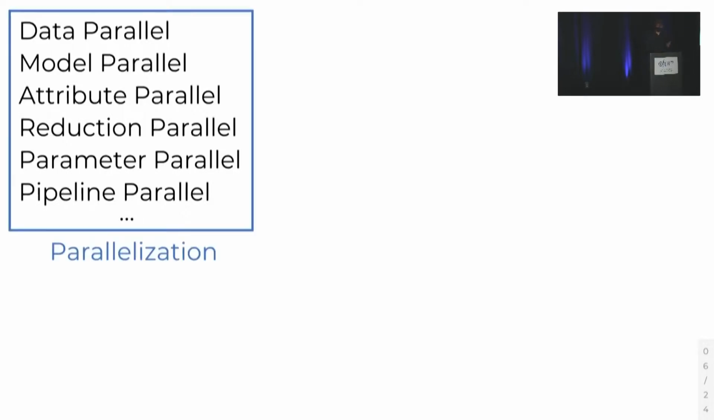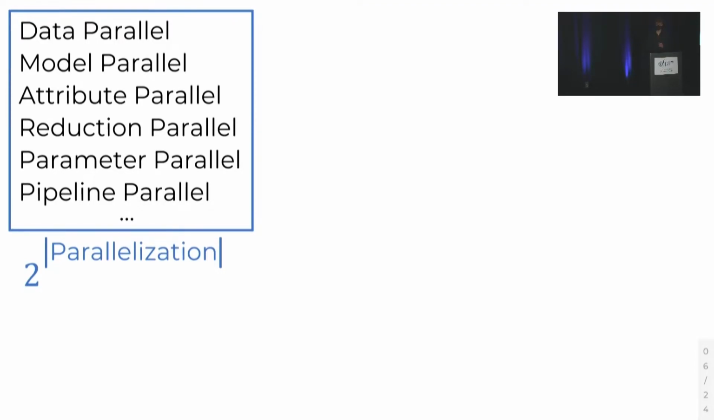There exists model parallelism, attribute, reduction, parameter, pipeline, as well as a number of operator-specific forms of parallelism. And identifying the optimal parallelization strategy from this list turns out to be non-trivial. But it's not just that. In fact, the optimal strategy for a model is typically a hybrid of these strategies. And so we have to instead explore exponentially many different combinations of these.